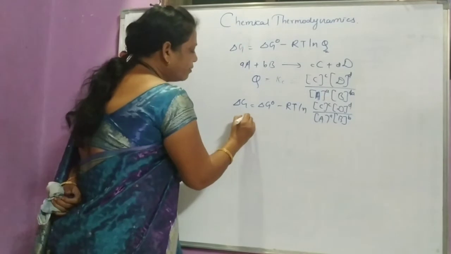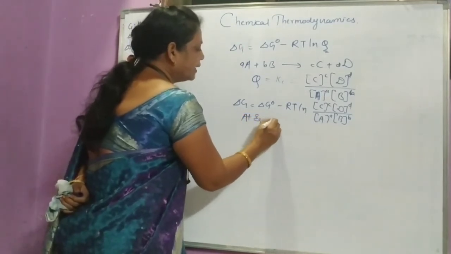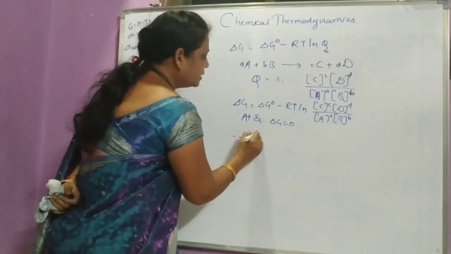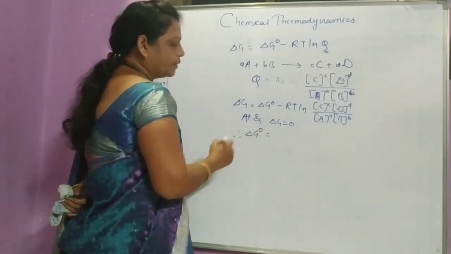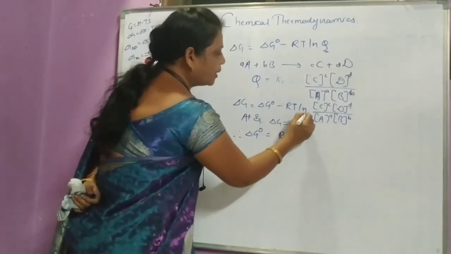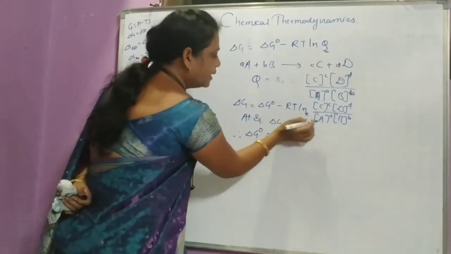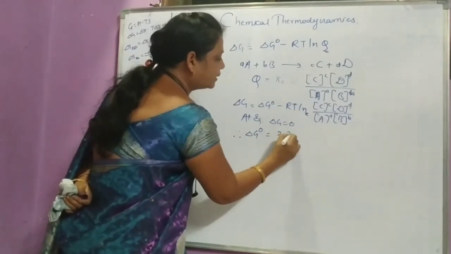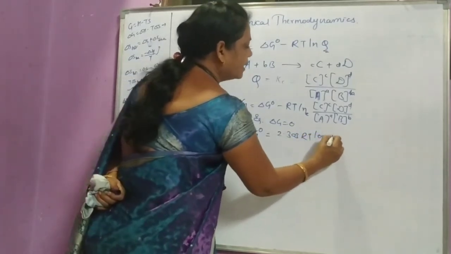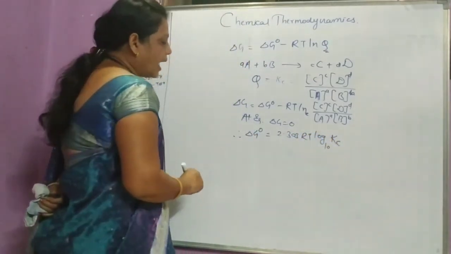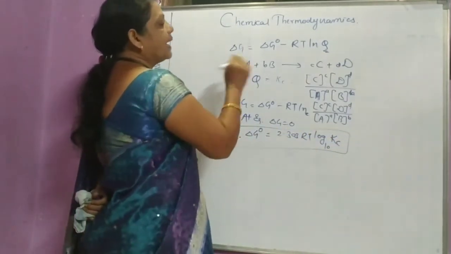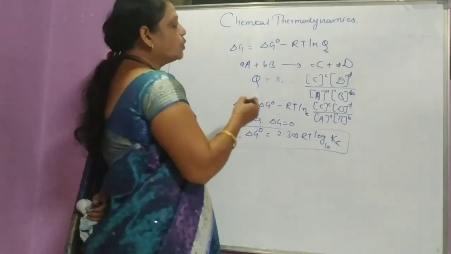At equilibrium, delta G is equal to 0, and therefore delta G 0 is equal to minus RT log to the base e Kc. With the converting factor 2.303, delta G 0 is equal to minus 2.303 RT log to the base 10 Kc.